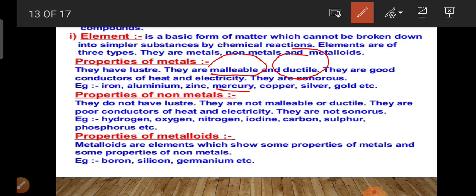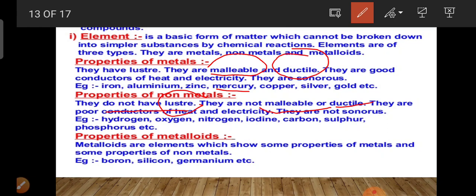Non-metals also show some properties. They display a variety of colors. They are poor conductors of heat and electricity. They are non-lustrous; they do not have luster, which means shine. They do not have the properties of malleability and ductility. Metals are sonorous, meaning they make a ringing sound when hit.